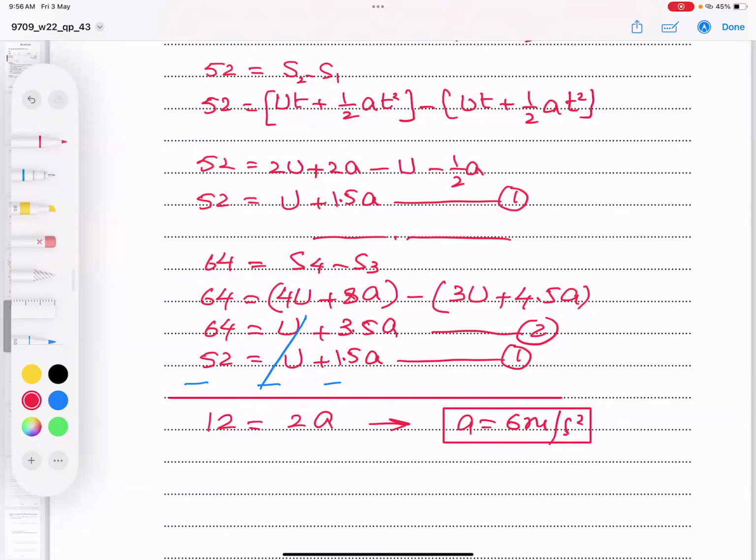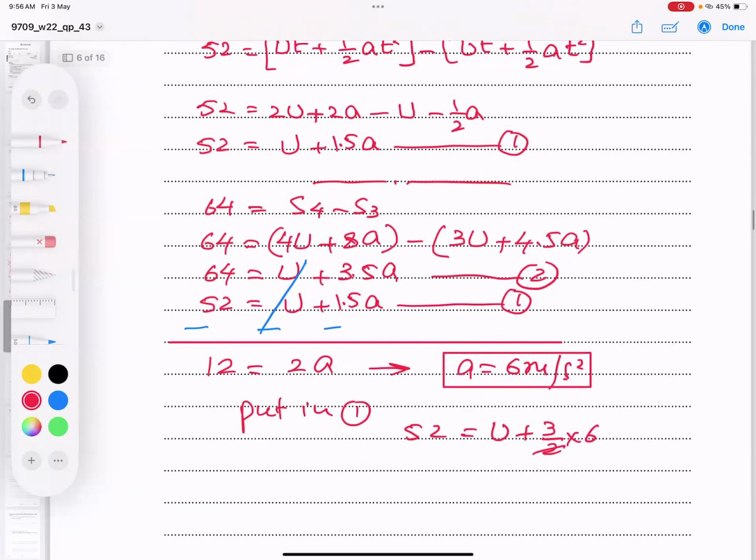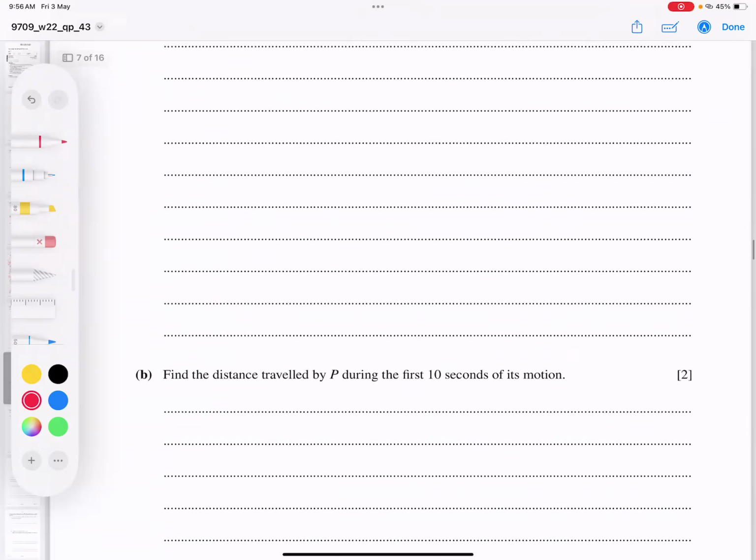So I hope this part is clear. Now I will plug in this 6 in any one equation. I plug it here. So 52 is equal to U plus 1.5, this is 3 by 2. We can write even times 6. So 3 times 3 are 9. 9 goes there, and U becomes 43 meter per second. I think, student, you understood how I handled the question. Let's go for the next part.